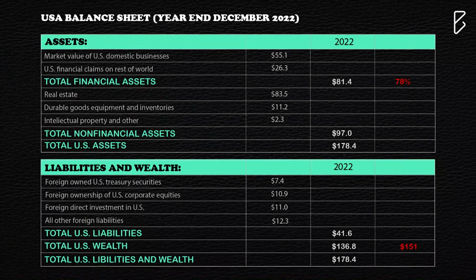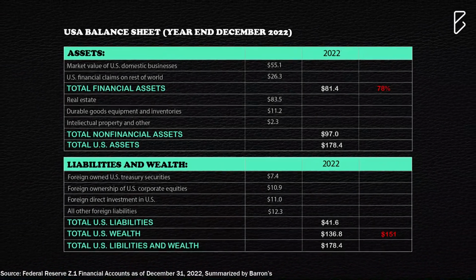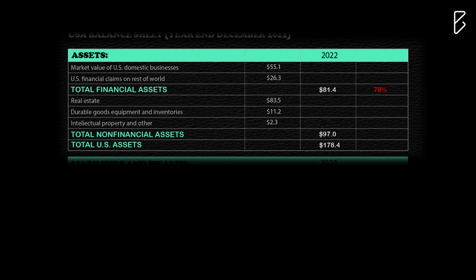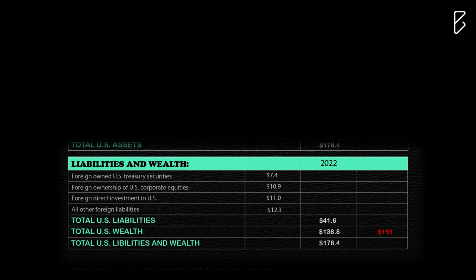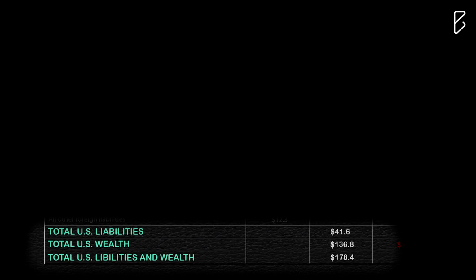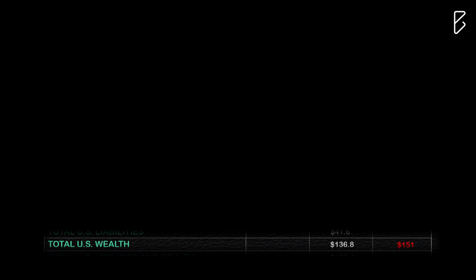This is the US's balance sheet for the year ending December 2022. This is the asset section and this one is the liability and the wealth section. As you can see, the total assets of the USA stood at $178.4 trillion. This is equal to the wealth of the people plus the liability they took combined. This wealth has become $151 trillion in the latest update.